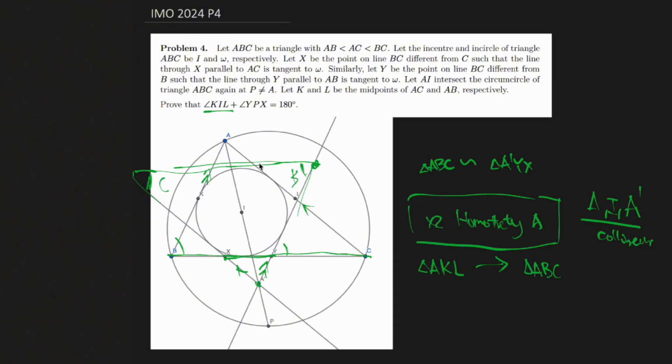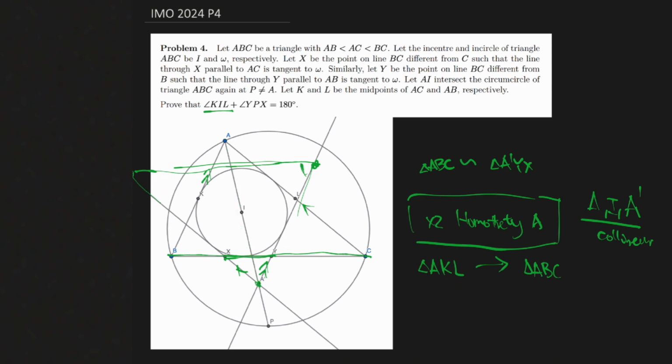But what's even better is that it's not only similar, it's also congruent, because this circle is the incircle of our new triangle, but it's also the incircle of our old triangle ABC. So their sizes are the exact same. And since these two things are similar, any component in them will also be similar. In particular, AI in our ABC triangle corresponds to A prime I in this triangle. So AI is equal to A prime I. And that is exactly what we wanted to show.